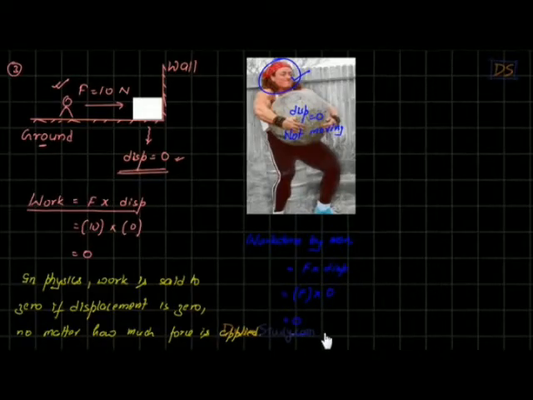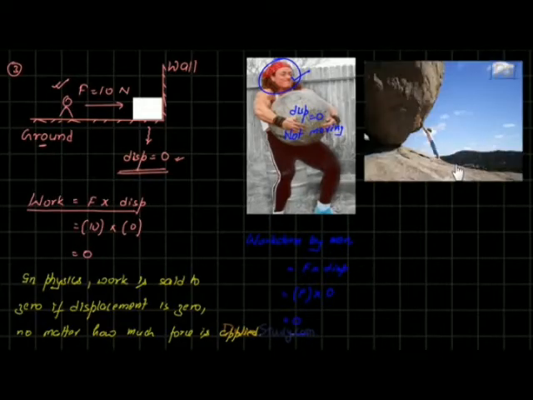You understand why? Let me give you one more example. Look here, students, in this photograph, you can see there's a small child and there's a big rock. He's pushing the rock by applying some force. He's trying to push the rock. But is the rock going to move? Not at all, students. So what will be the displacement of this rock? 0, students. So what is the work done by this little champ?